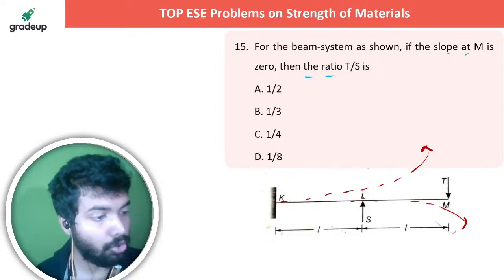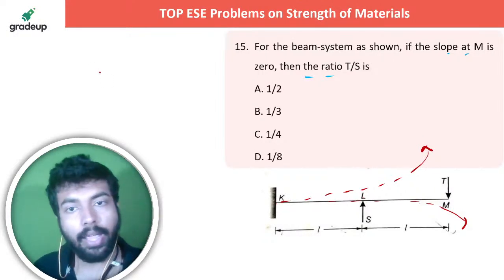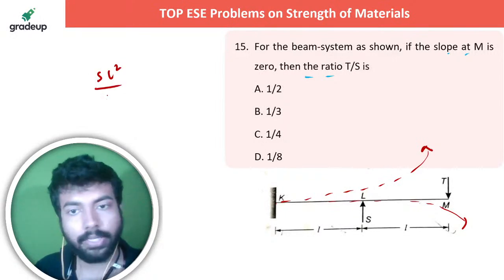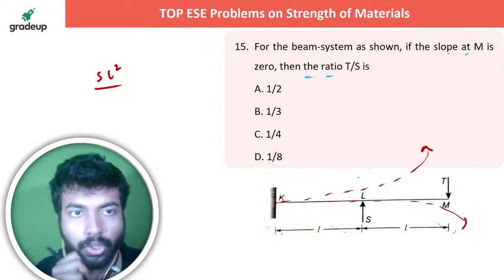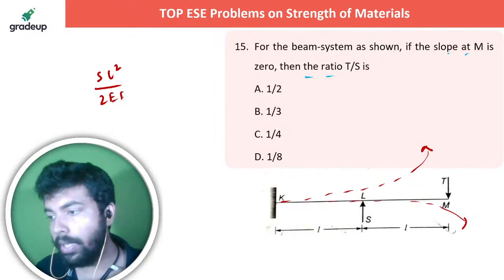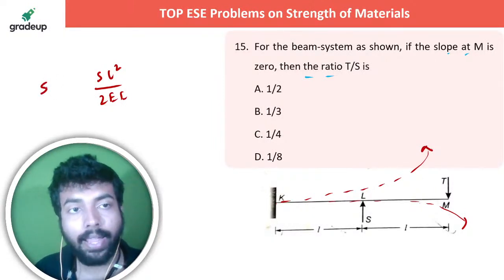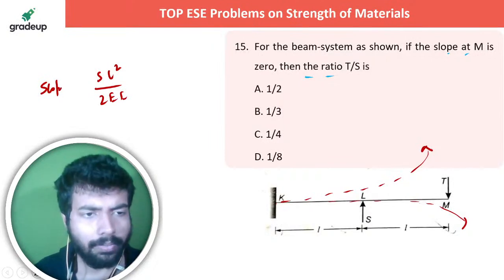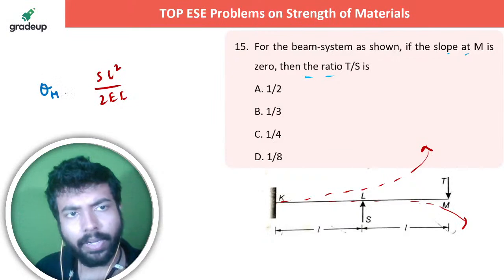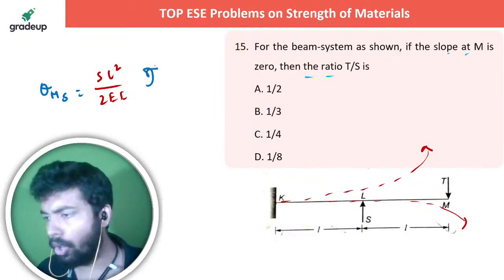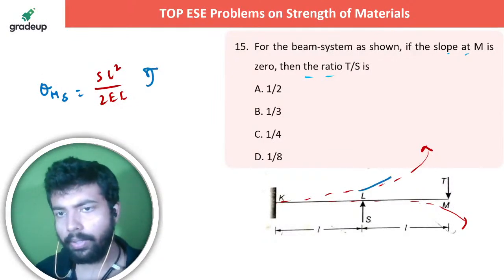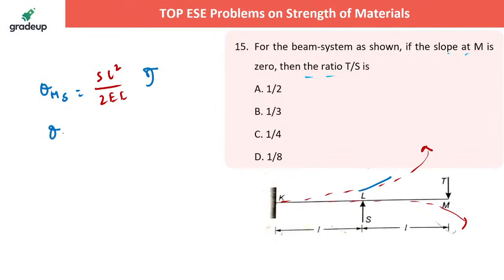First of all, चलिए उस पे बात कर लेते हैं दोस्त. The S के वजह से जो slope है, that's S into L square by 2EI, ये होगा slope. The slope at M due to S is anti-clockwise, and slope at M due to T, which is the clockwise one, वो क्या हो जाएगा सर?